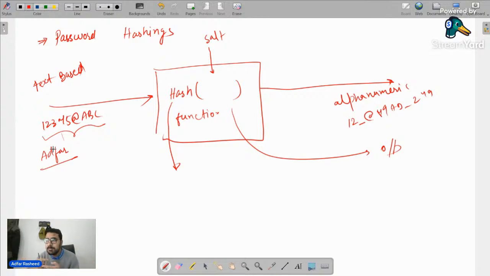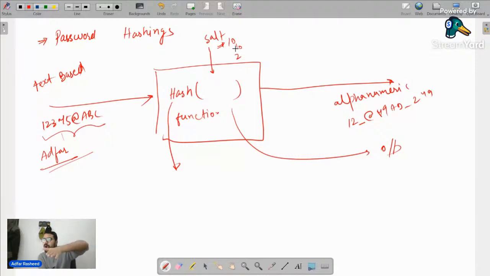It means that before you give me the output, make 2 raised to the power 10 iterations. That's what salting means. Do not give me the output directly, but internally make more iterations, which makes sure that even if I'm passing the same password, it will generate new hashed passwords.